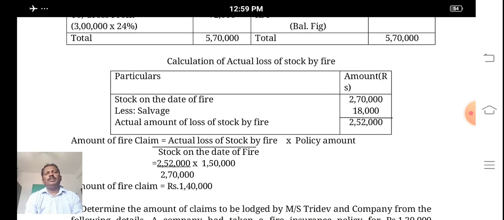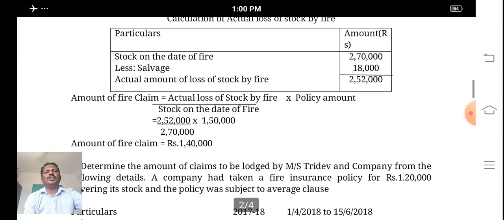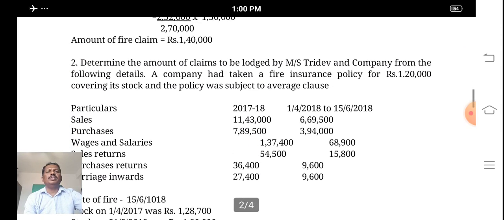And finally, the amount of fire insurance claim is equal to, by applying average clause formula, actual loss of stock by fire divided by closing stock into policy amount: 2,52,000 divided by 2,70,000 into 1,50,000. So the amount of fire insurance claim is 1,40,000.